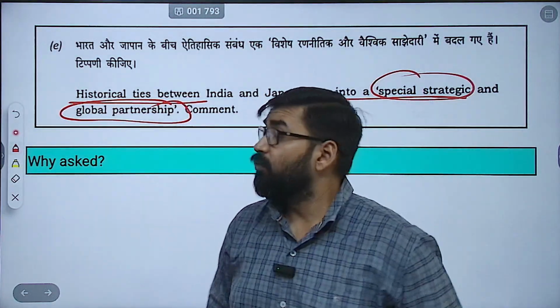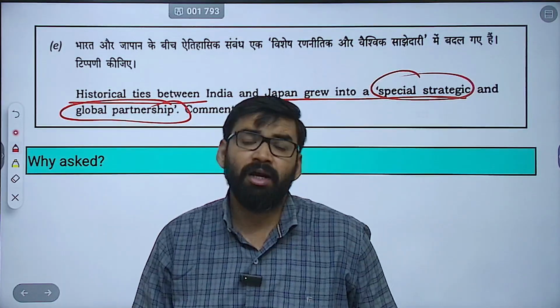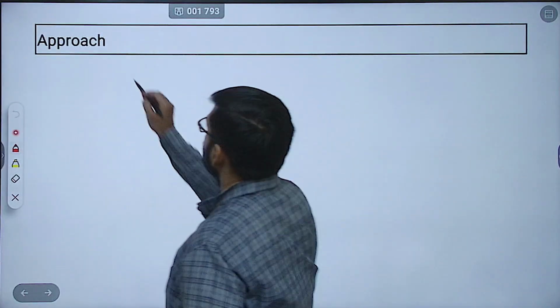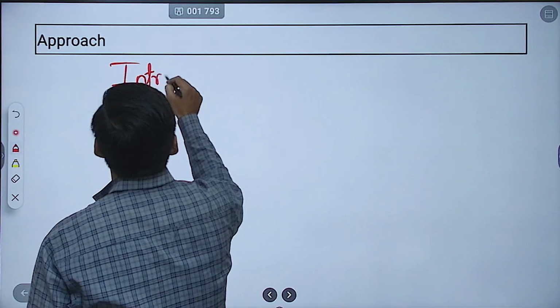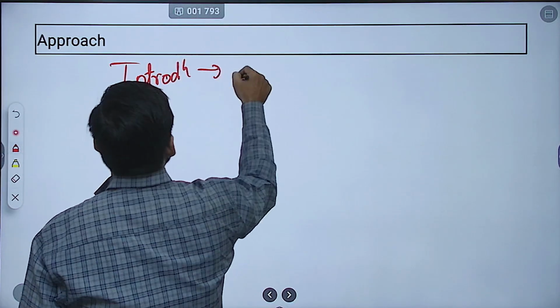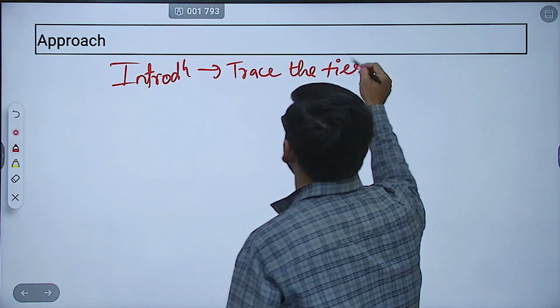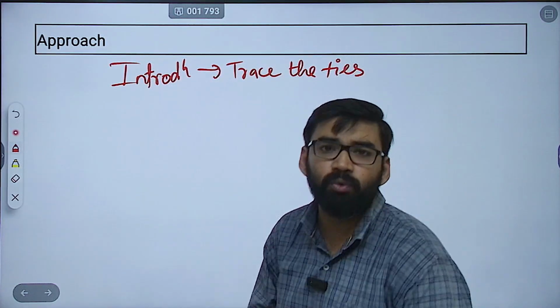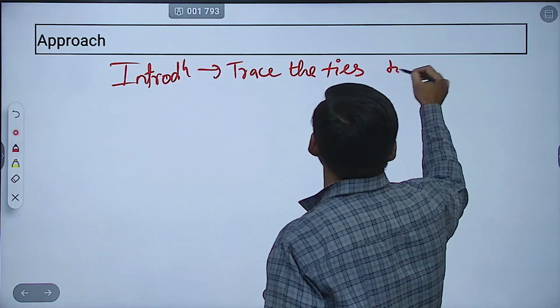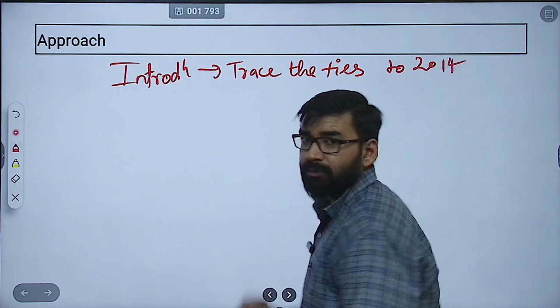First, how are you going to write the introduction? Here you can trace the ties of India and Japan, explain the historical roots, to 2014. Clear?